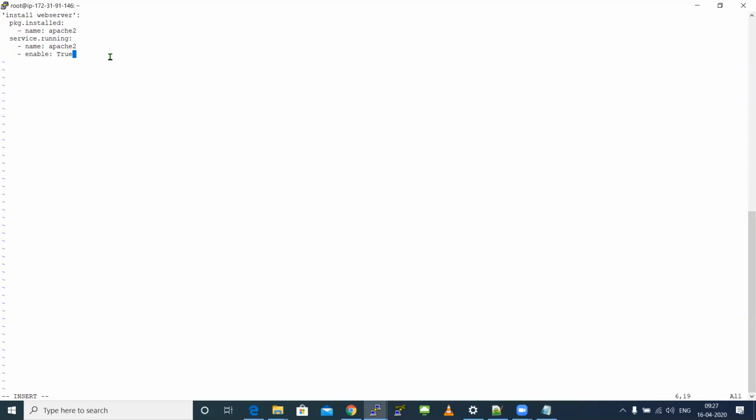It will install Apache server in our Minion. Okay, and it will start the service too. Yeah, correct. So there are 2 tasks over here. One is to install a package and start that package, and enable true will tell you what are the changes done. Okay.